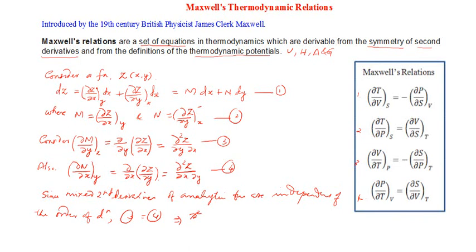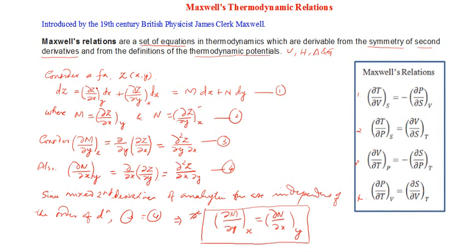So that thing is ∂M/∂y, with respect to y, keeping x as a constant, that will be equal to ∂N/∂x, keeping y as a constant. And this particular mathematical fact has been used to define the 4 Maxwell's relations that we are going to see. And this type of an equation we can write for differentials that are exact.